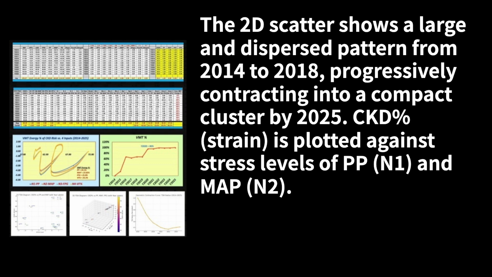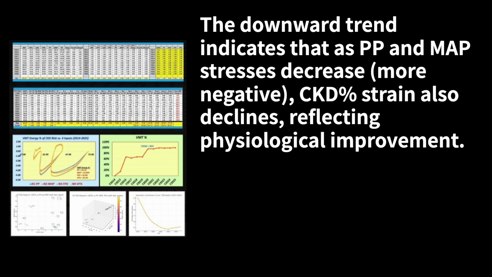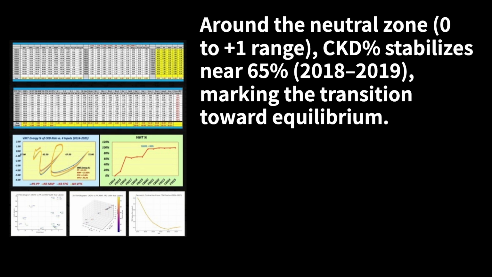The 2D scatter shows a large and dispersed pattern from 2014 to 2018, progressively contracting into a compact cluster by 2025. CKD % strain is plotted against stress levels of PP, N1, and MAP, N2. The downward trend indicates that as PP and MAP stresses decrease, more negative, CKD % strain also declines, reflecting physiological improvement. Around the neutral zone, from 0 to 1 range, CKD % stabilizes near 65%, from 2018 to 2019, marking